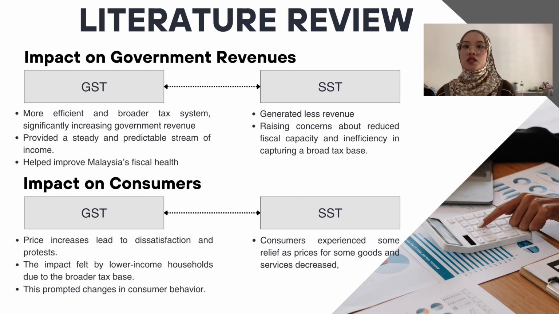Consumers experienced an increase in the cost of living as GST was applied to a wide range of goods and services, particularly affecting essential items and everyday expenditures. This prompted changes in consumer behavior, with some reducing discretionary spending or seeking cheaper alternatives to manage their household budget. With the reintroduction of SST, consumers experienced some relief as prices for some goods and services decreased, although the benefits were mixed since SST still applied to a range of essential goods and services.